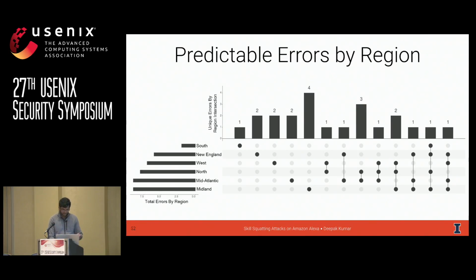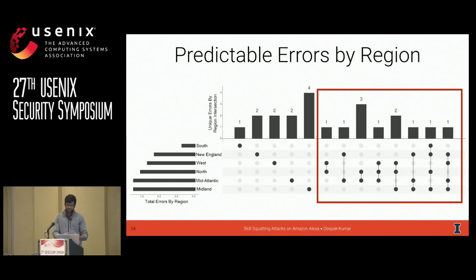I'm going to break this down. So if you look at this part of the graph, what this shows is the distribution of predictable errors by region. So speakers from the southern region of the United States had 2 predictable errors. Speakers from the Midland region had 8 different kinds of predictable errors.